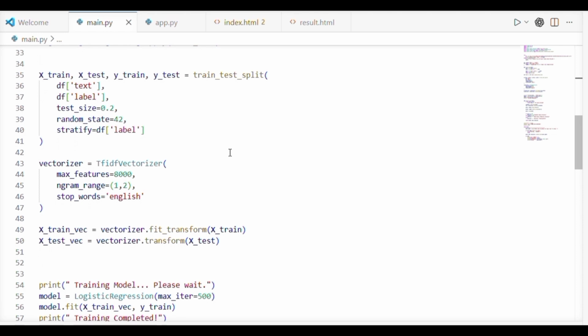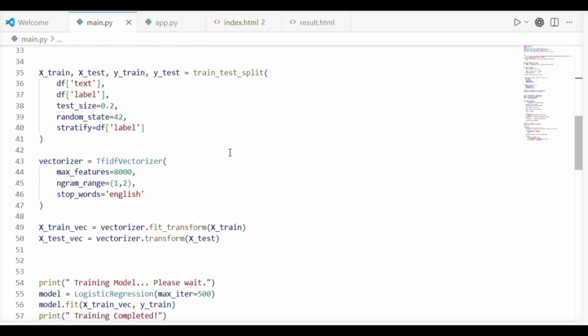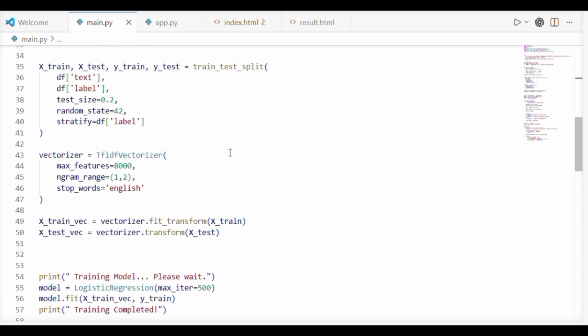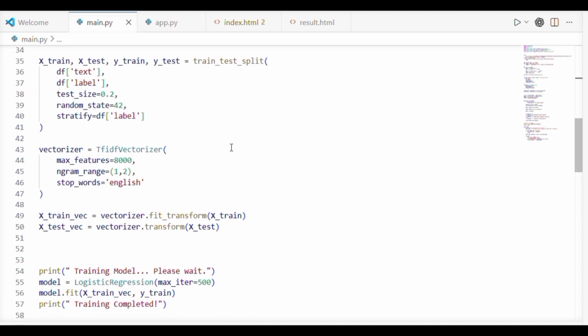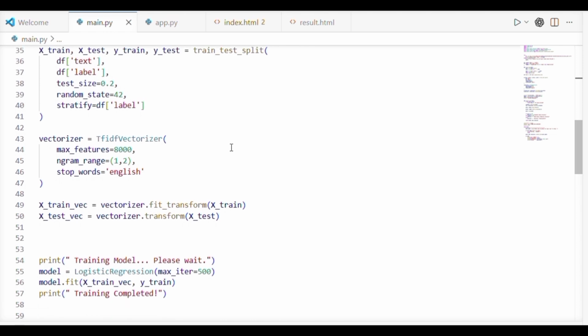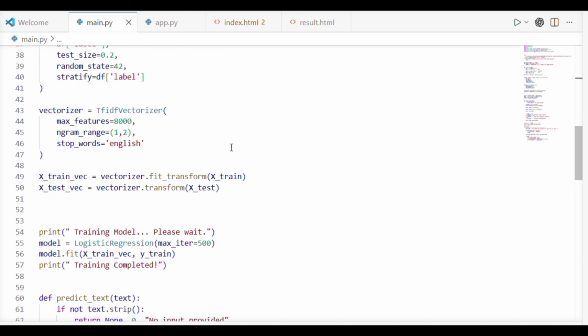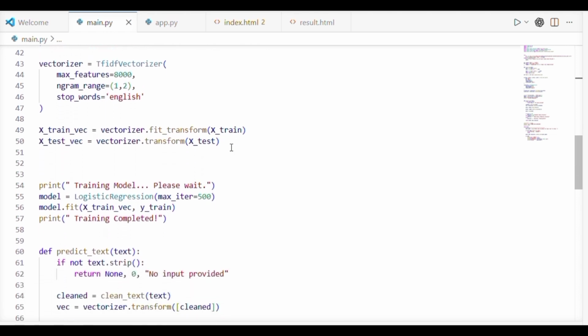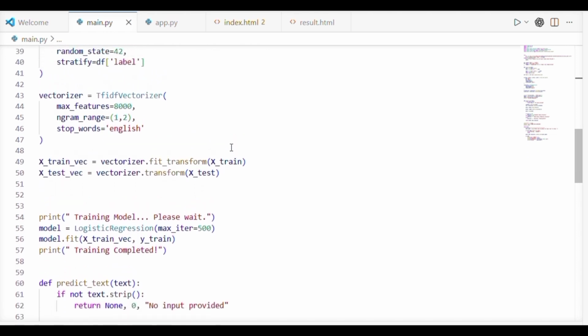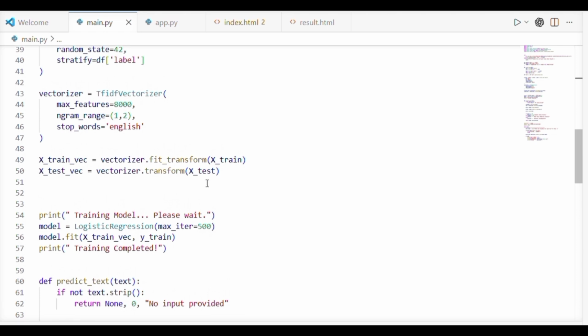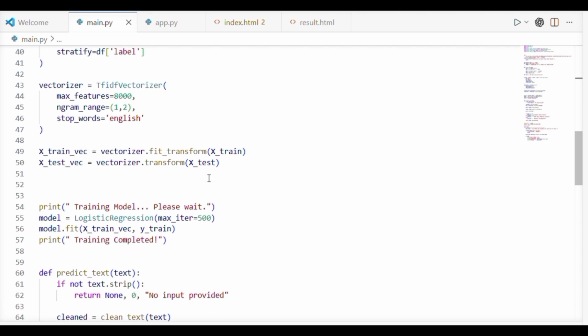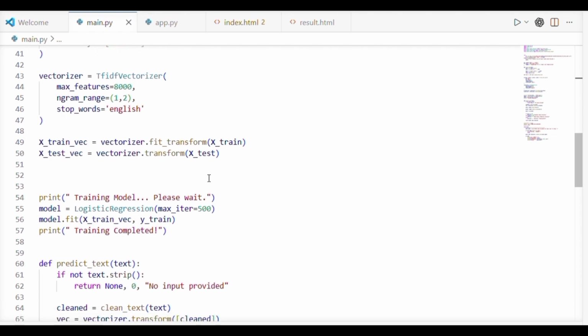Next, we train a logistic regression model. This is a supervised machine learning algorithm which is suitable for binary classification. We set the maximum iterations to 500 to ensure proper convergence during training. The model is then trained using the transformed training data. We also define a prediction function that takes user input, processes it, and gives a prediction along with a confidence score.